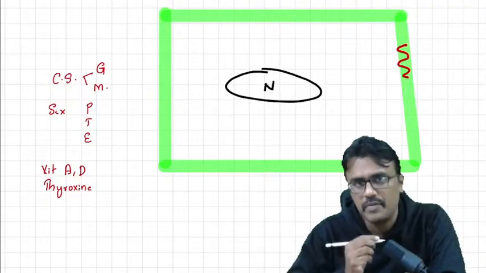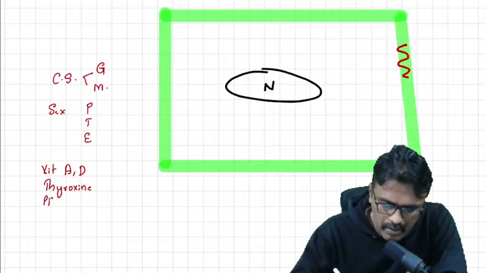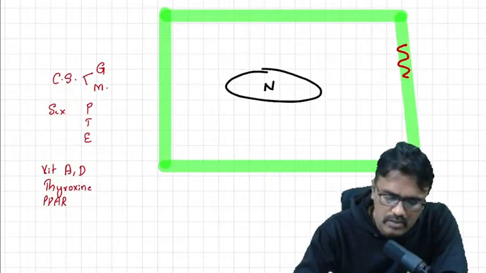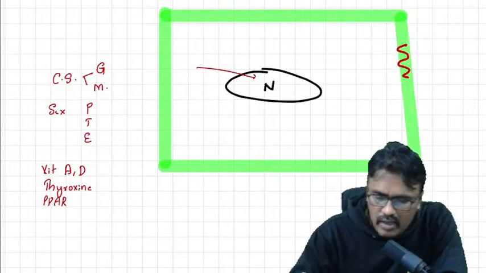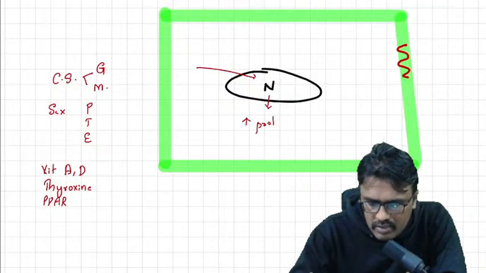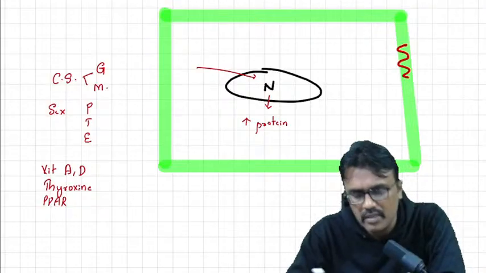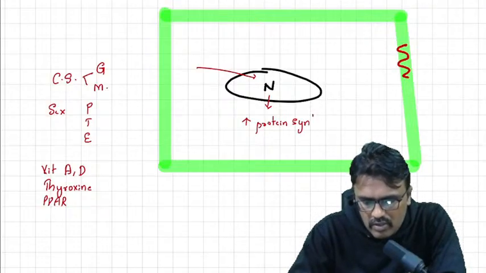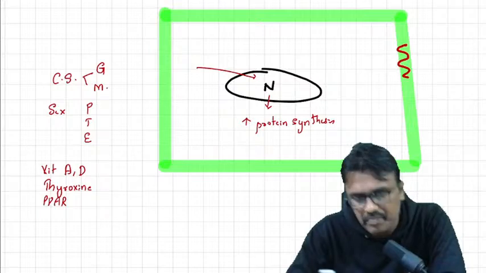And then we have PPAR gamma. All of these enter the nucleus and increase protein synthesis, that is, by transcription. That is their mechanism of action.